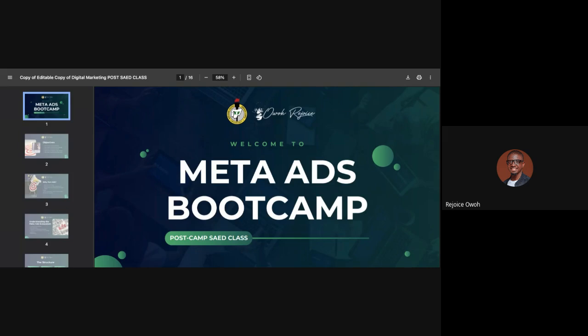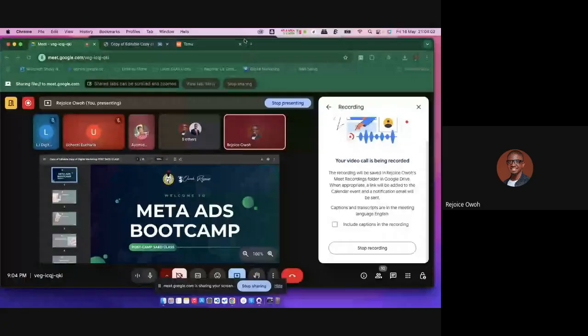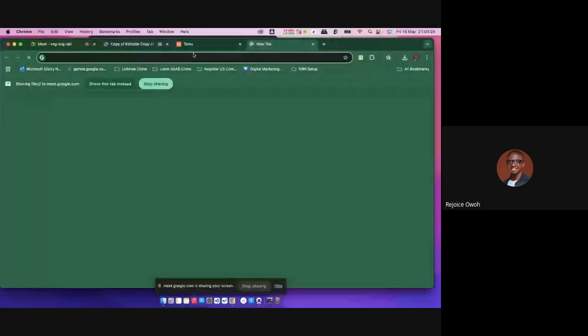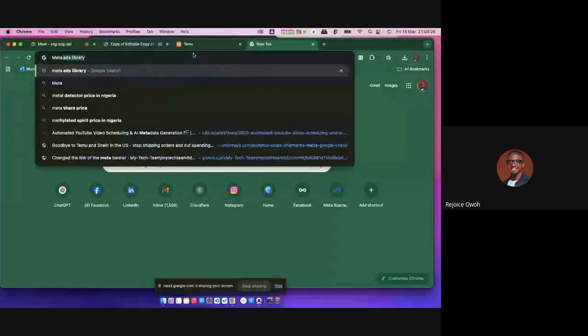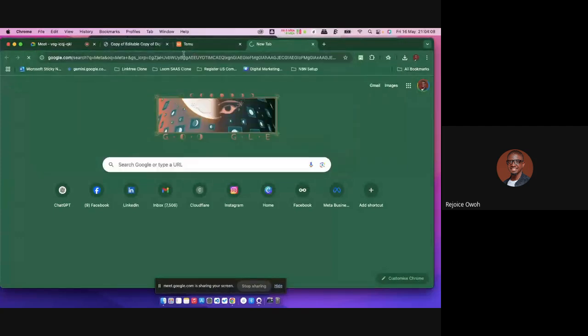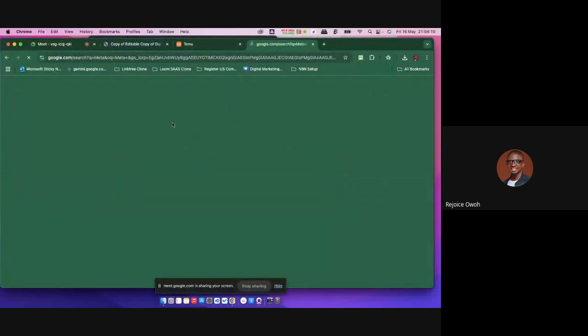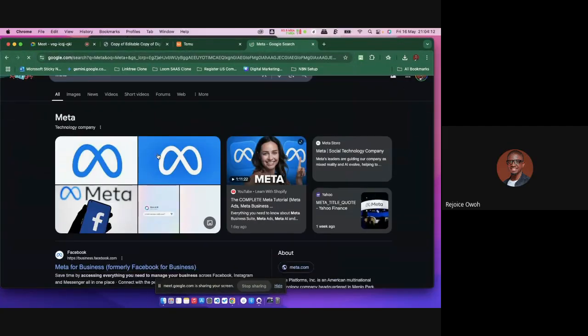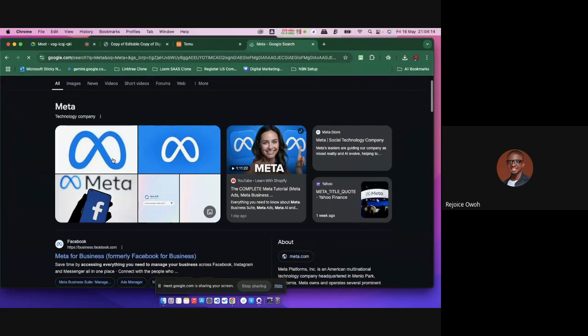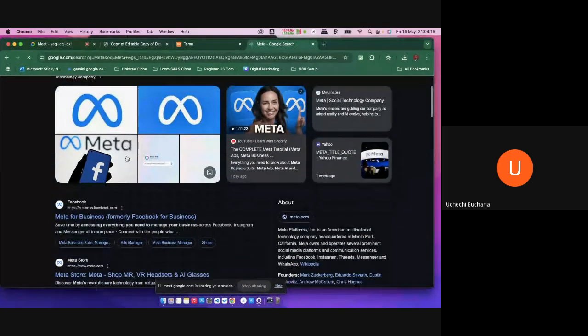Let's do a quick Google search on Meta so I can show you guys one or two things about them. So let me just say I'm searching on Meta now. Okay, so we're going to see what it looks like. Okay, now this is Meta, right? Are you guys familiar with this logo? Yes. Yeah.